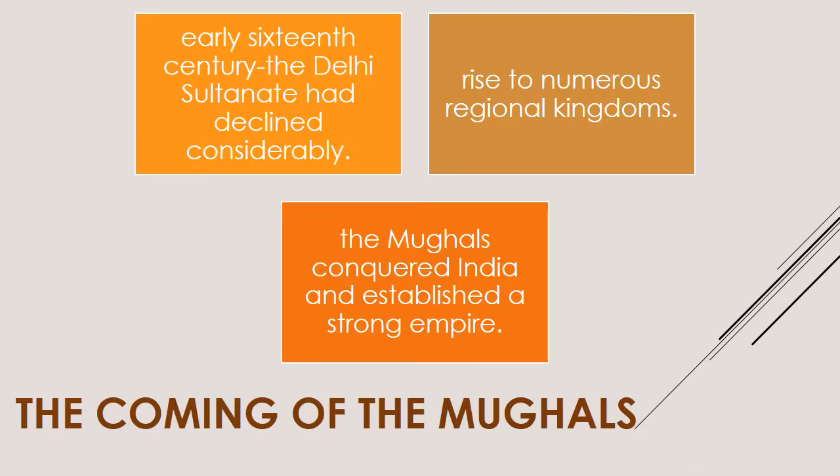By the early 16th century, the power and the prestige of the Delhi Sultanate had declined considerably. This had given rise to numerous regional kingdoms. Thus, politically, India was in a state of disarray and disunity. It was at such a time that the Mughals conquered India and established a strong empire.